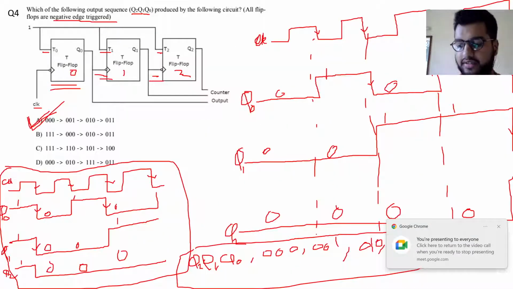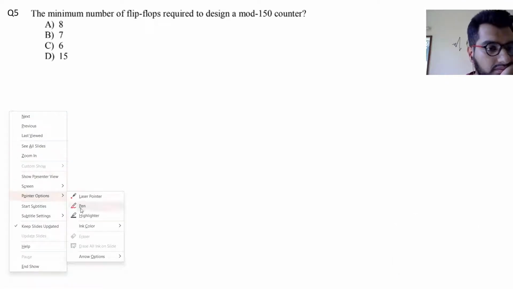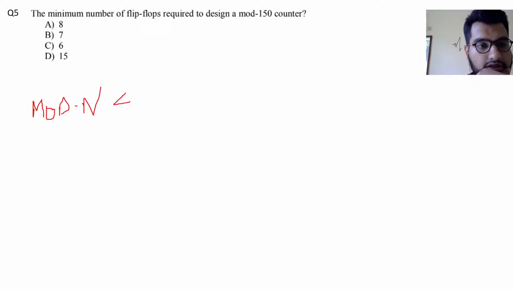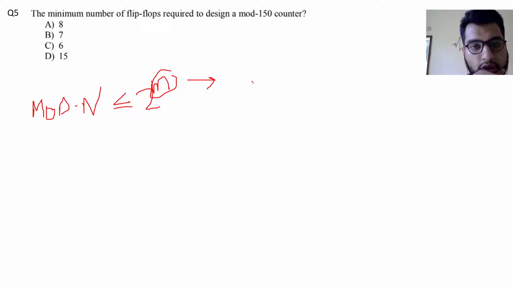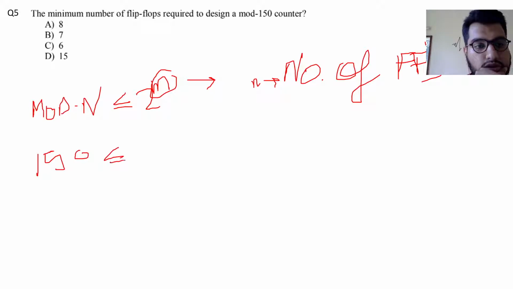I guess 5, yeah, 5. So, question number 5 asks us the minimum number of flip flops required to design a mod 150 counter. So, we know mod n should be less than or equal to 2 to the power n, where small n is the number of flip flops. So here we are given mod 150, so 150 should be less than or equal to 2 to the power n.